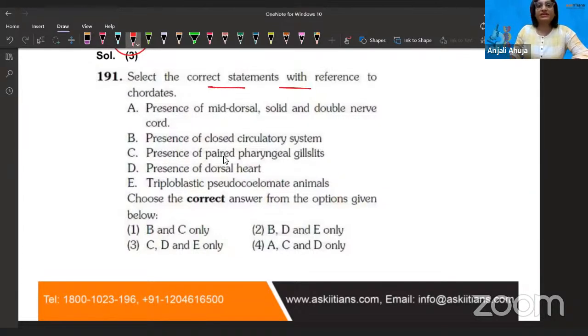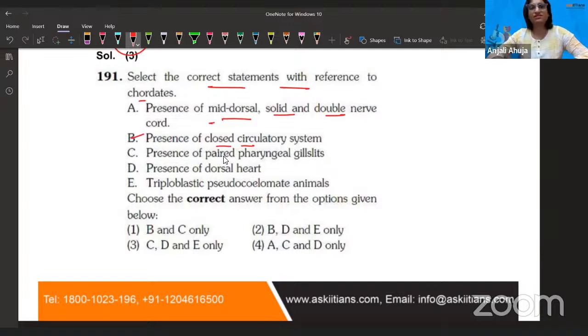Select the correct statement with reference to chordates. Easy peasy question. Presence of mid-dorsal solid and double nerve cord. Is that so? Come on, think about it. Mid-dorsal solid and double nerve cord. Presence of closed circulatory system. I think I'll agree with it, because in chordates. Wait, no. Closed circulatory. One minute. In chordates, they can have closed circulatory, because all of them have heart and blood vessels. Yeah, I'll agree with it.